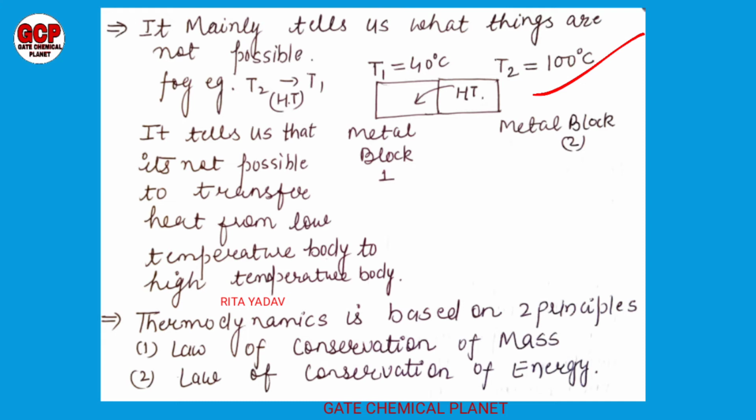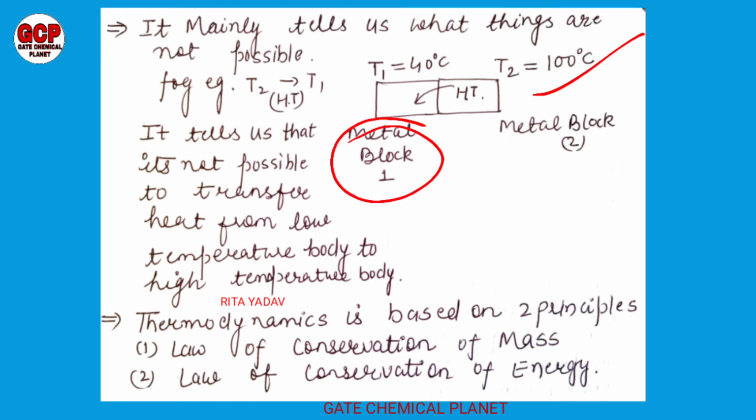After some time the temperature of the first block increases, because the heat is flowing from the higher temperature to the lower temperature, from 100 degrees Celsius to 40 degrees Celsius, and that's why metal block one becomes hotter after some time.